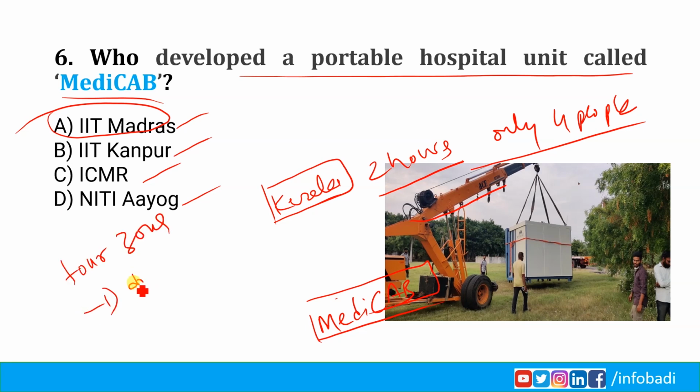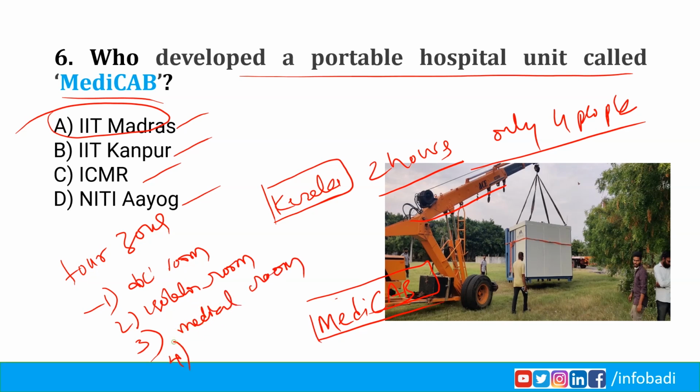The hospital unit is foldable and is composed of 4 zones. One is a doctor's room, second is an isolation room, third is a medical room, and fourth is a twin bed ICU maintained at negative pressure. So, who developed the portable hospital unit called Medicap? Medicap is developed by IIT Madras incubated startup Modulus Housing.